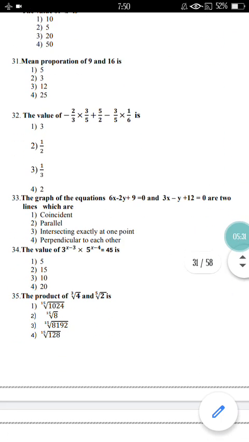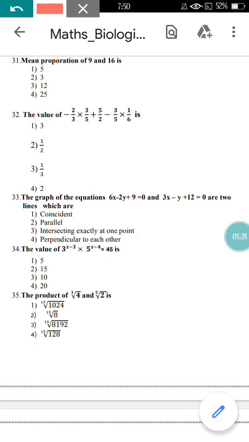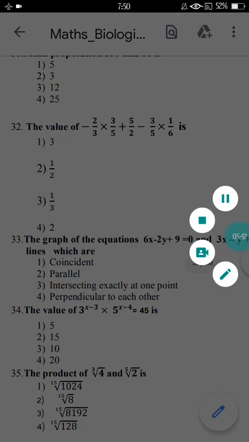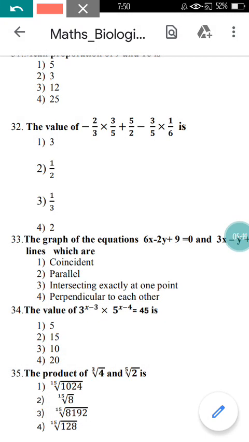Now move to the next question, question number 32 here. They are asking to find the value of this equation. Can you see the question here? Just try to cancel out this 3 and the ones here. You can cancel 3 and 6 here, right?